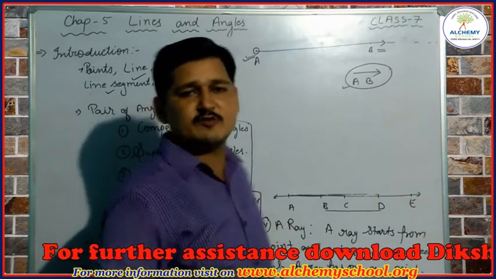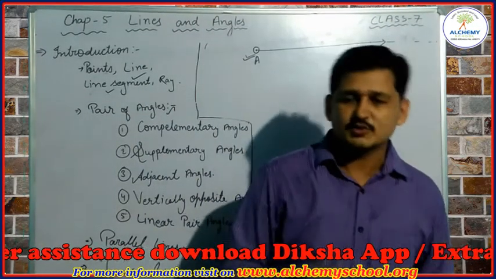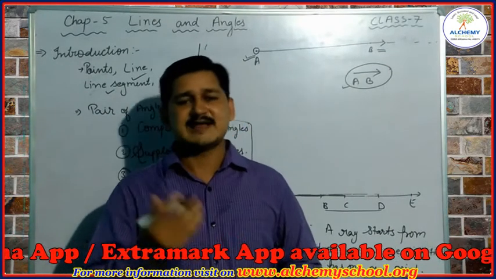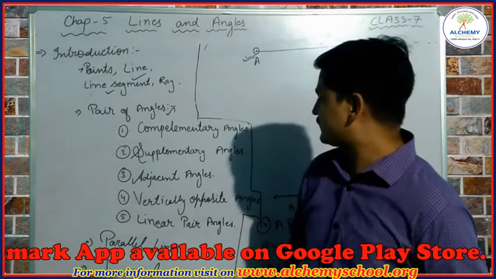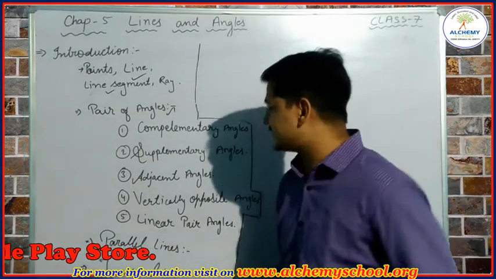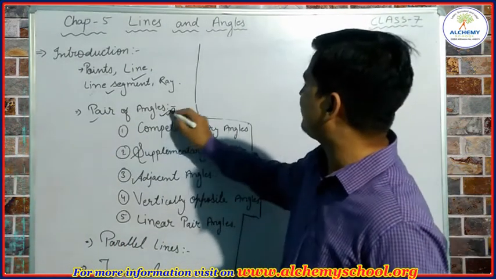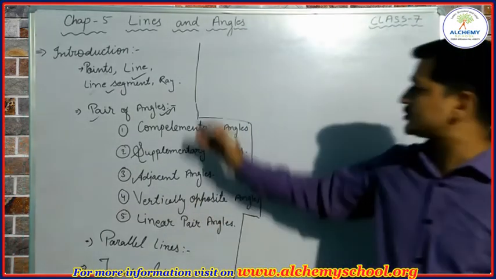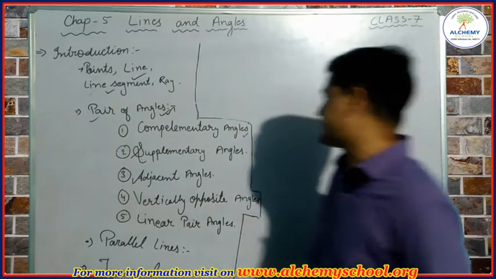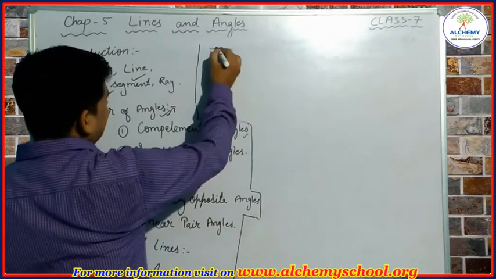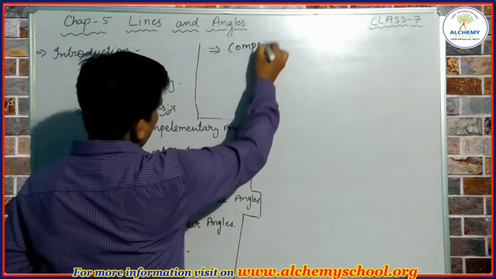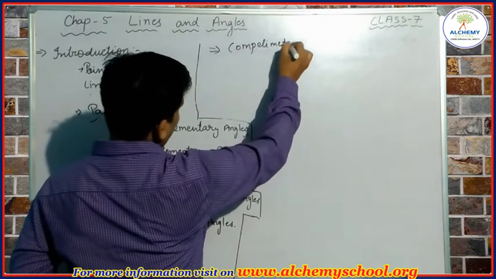Students, here we have seen what is a point, a line segment, and a ray. Let's discuss some other topics from the same chapter. The next thing we are going to discuss is pairs of angles, also called related angles. We are going to learn about complementary angles. It is very simple, and in the previous class we have already seen complementary angles.